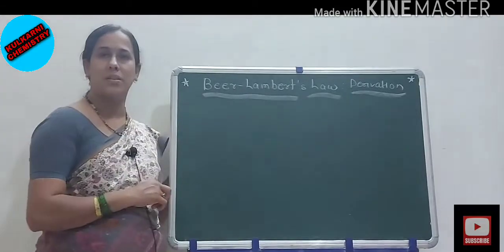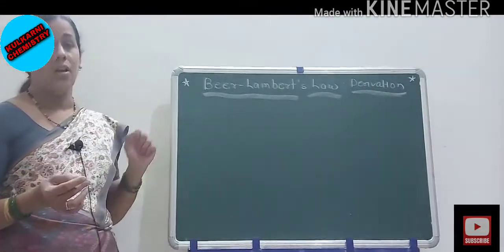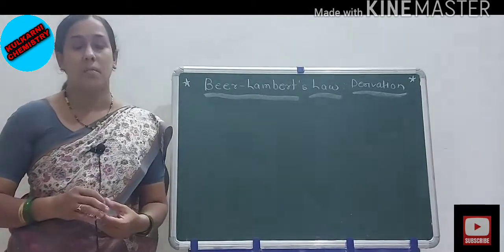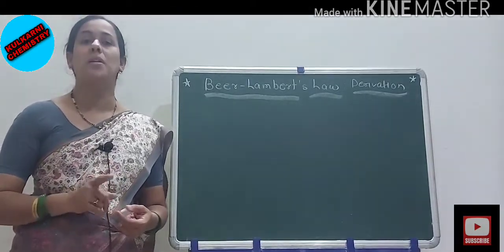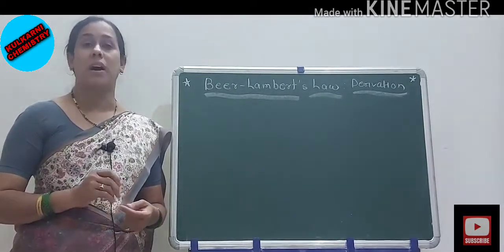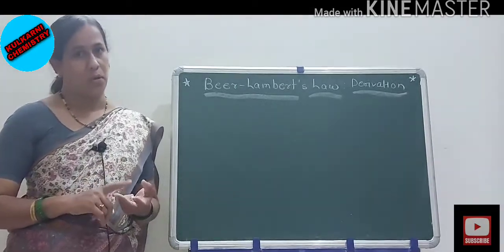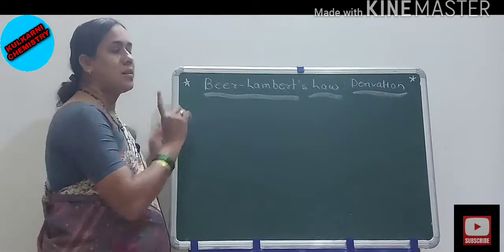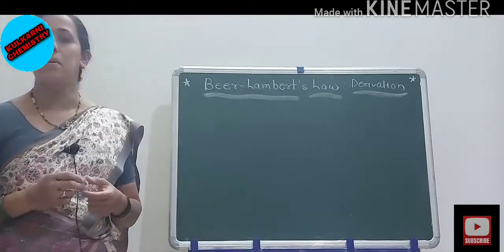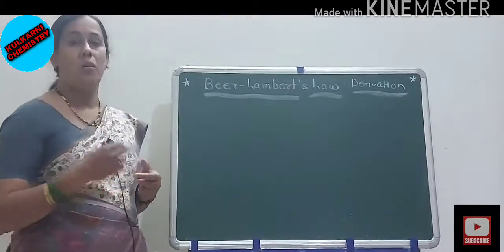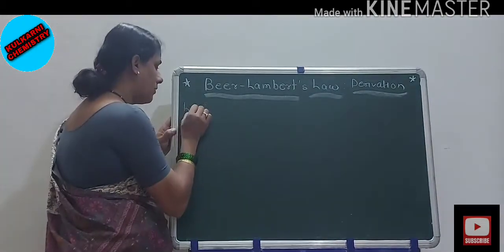Discuss the Beer-Lambert's law and its derivation. Before seeing this law, last time we discussed the range for UV spectroscopy, that is UV spectroscopy, visible range and near UV spectroscopy. Now we have to discuss the Beer-Lambert's law. Before that, first of all we have to see the Lambert's law. What is the statement of Lambert's law?